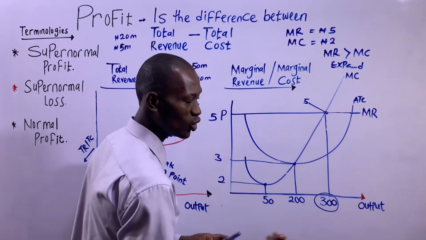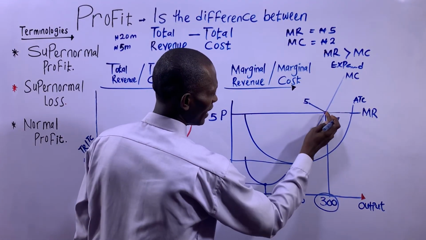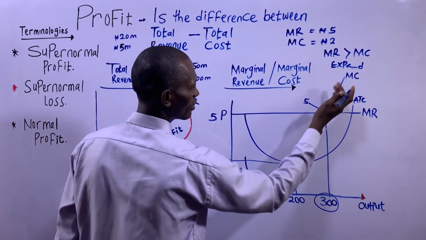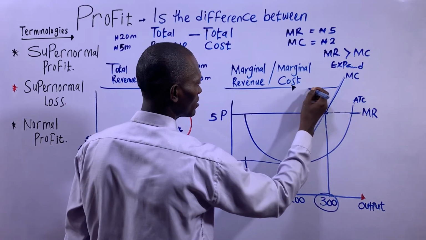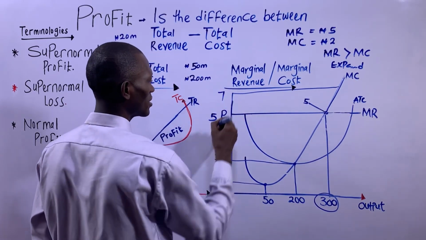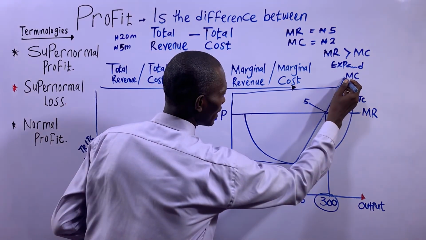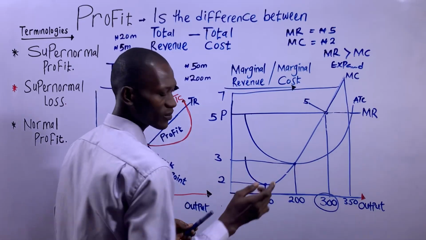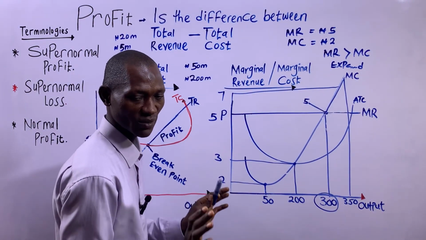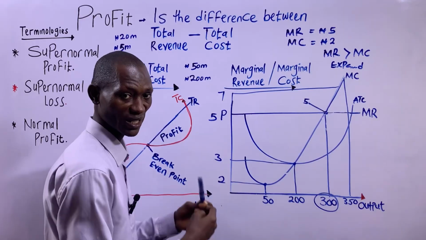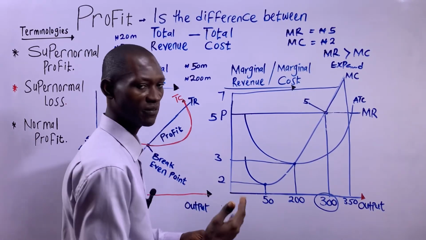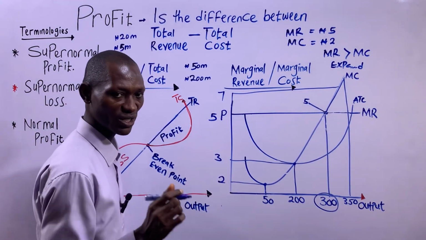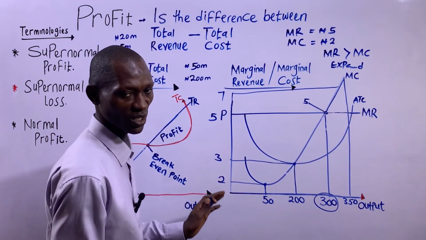Now, let's go further. Look at this. MC is now greater because it's rising. MC is greater than MR. Let's say here MC is 7 naira, and let's say at this output now, it is 350. As long as MR is equal to MC, the firm should produce at that output and not expand further. If the firm decides to expand further, it means MC is greater than MR. So each time MC is greater than MR, the firm is not advised to expand.